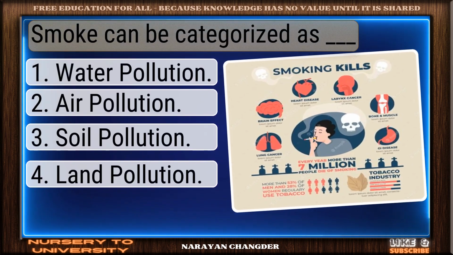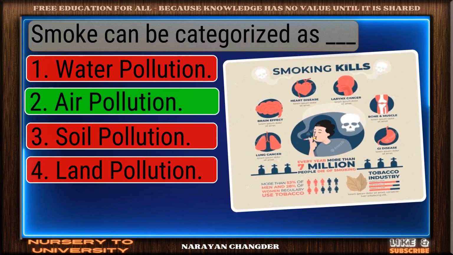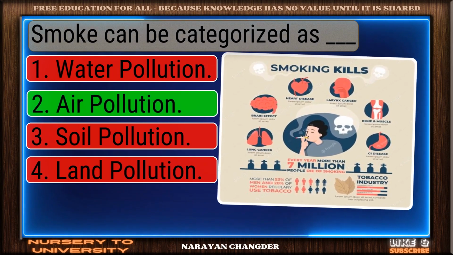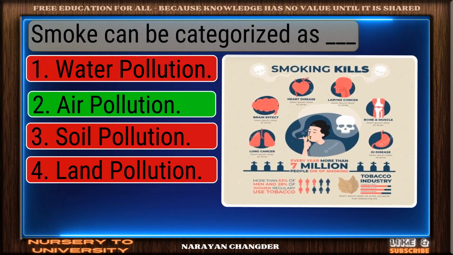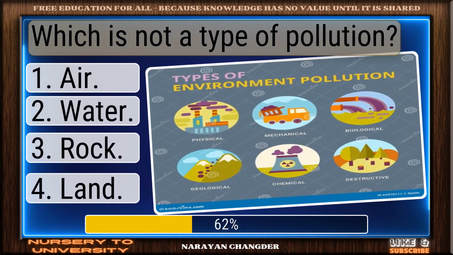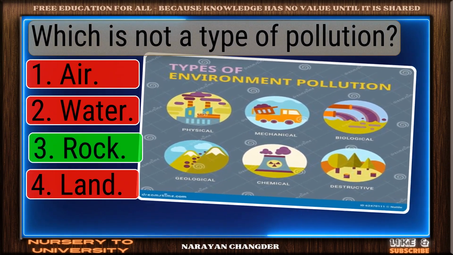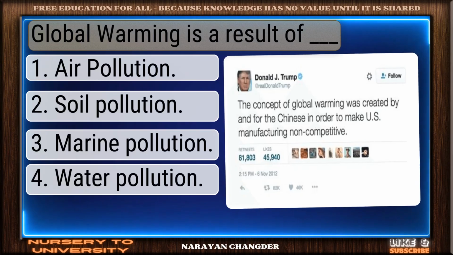Smoke can be categorized as dash. You're right. Air pollution is the correct answer, which is not a type of pollution. Nice selection. Rock is the correct and valid answer.